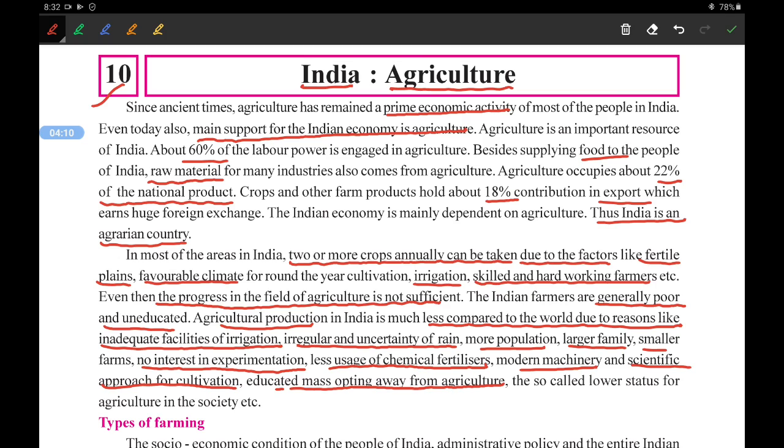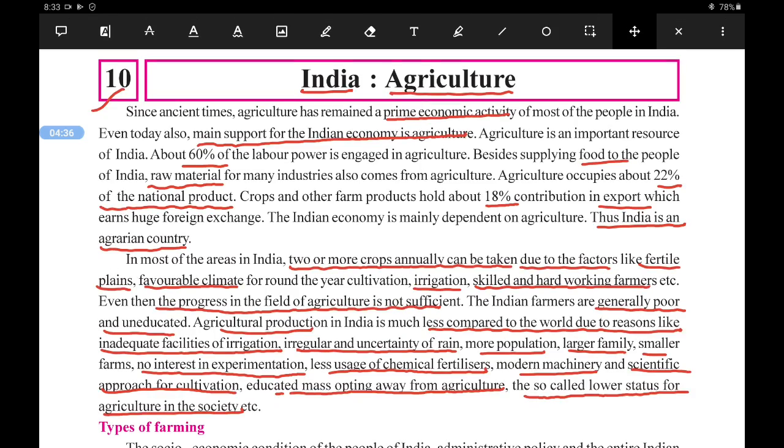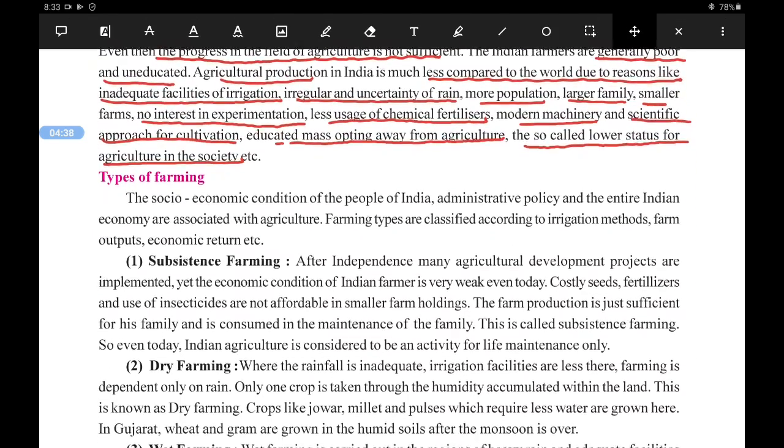Most educated people go for other jobs instead, and due to this, production in agriculture is less compared to other parts of the world. Agriculture is also considered of lower status in comparison to other jobs and sectors.